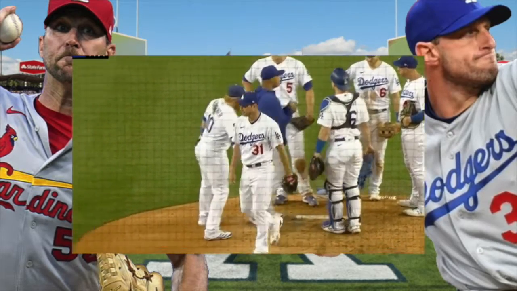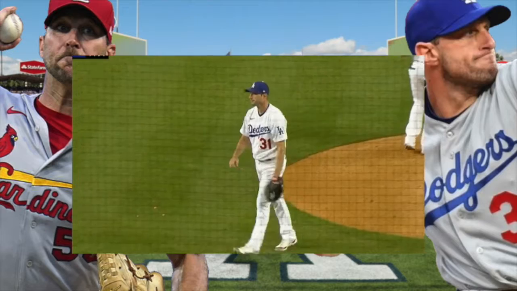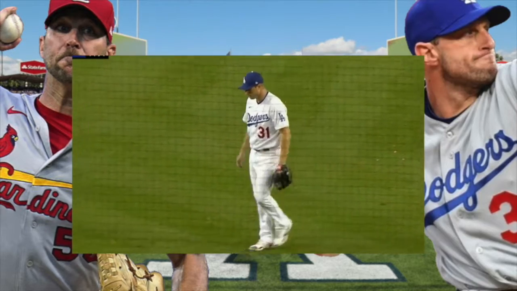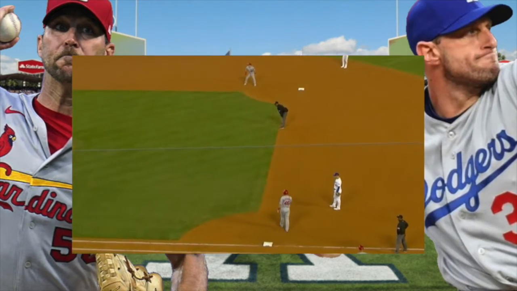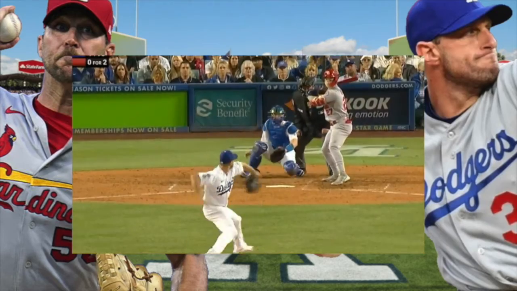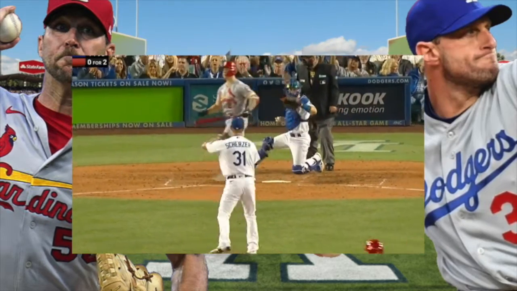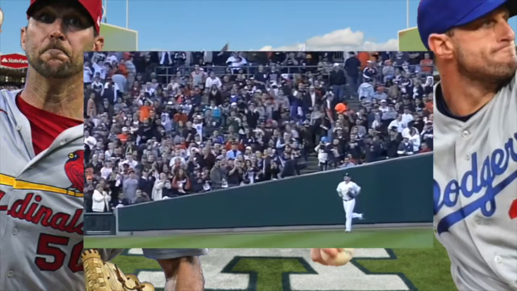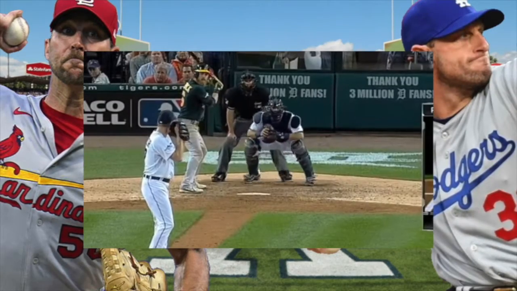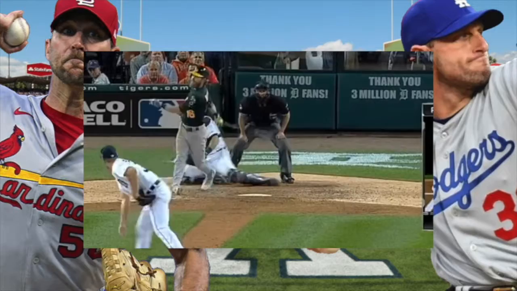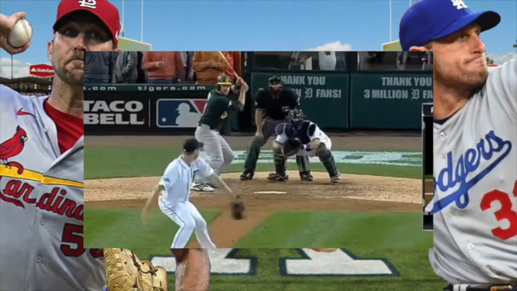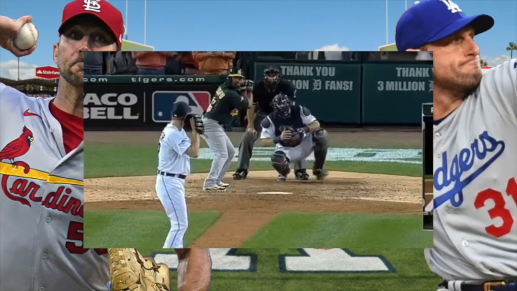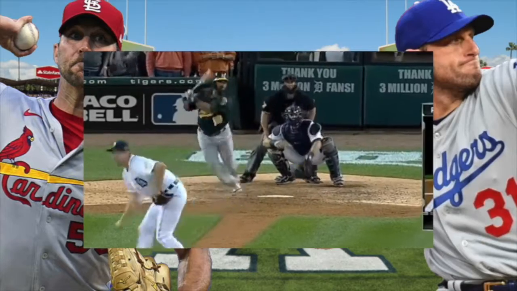Now, this was obviously a puzzling move at first by the Dodger manager. The reason why is because this situation personally reminded me of when Max Scherzer was in a jam as he pitched against the Oakland A's back in 2013 when he was a part of the Tigers. That was in the ALDS. Now, Scherzer back then in '13 came out of the bullpen in a bases-loaded jam with no outs and recorded all 3 outs without allowing 1 run to score.